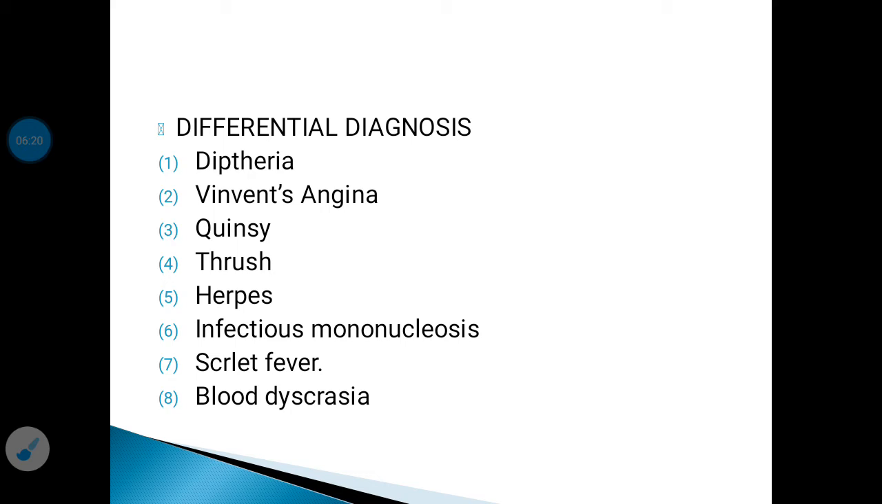In this condition, it may be unilateral or bilateral. Fever is high initially and the causative organisms are spirochete and Bacillus fusiformis, which can be readily demonstrable in the wet hanging drop preparation.